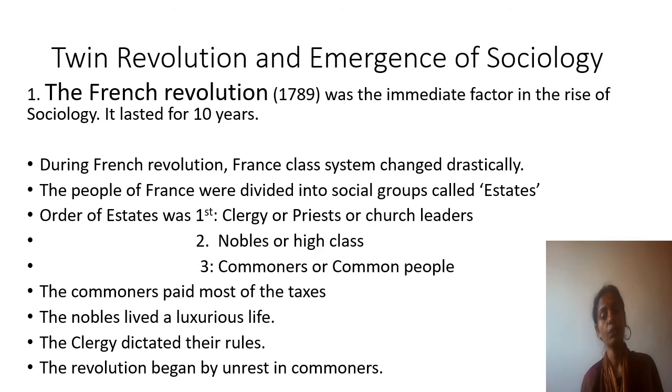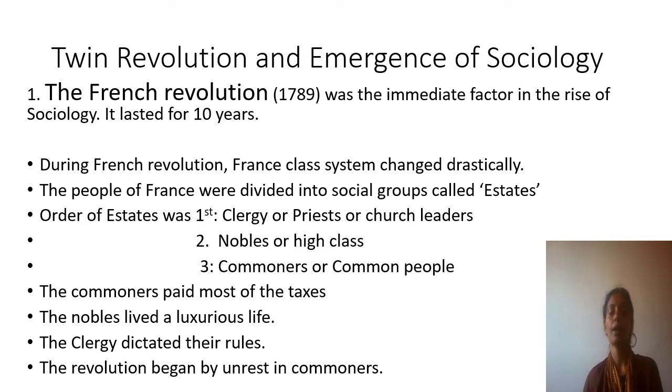Basically, that society was divided into various groups. Those groups were called estates. You don't need to remember these names. I'm just trying to give you a brief introduction of what the French Revolution was. In that society, these three classes, or estates, were there. The clergy, or the priests or church leaders, were the most powerful group. And then there were the nobles, or high class, aristocratic people, the courtiers in the king's court.